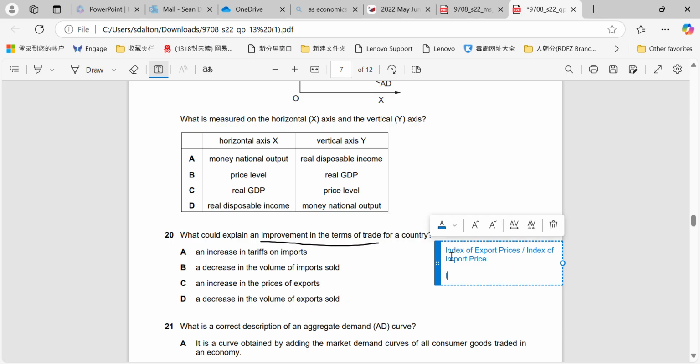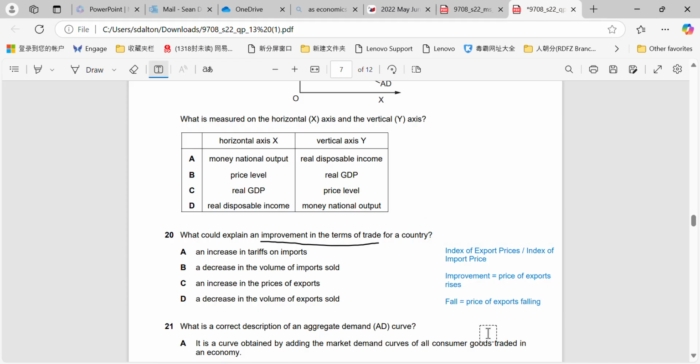So when we say an improvement, what we mean is that the price of exports rises. When we say a fall, or a deterioration as they sometimes say in Cambridge exams, that would mean the price of exports is falling, right? Because it's done as like a balance.